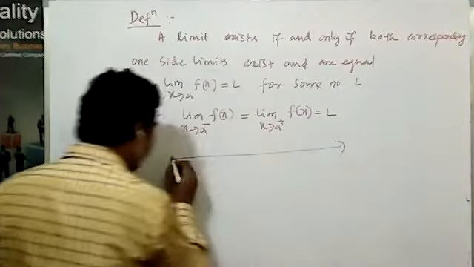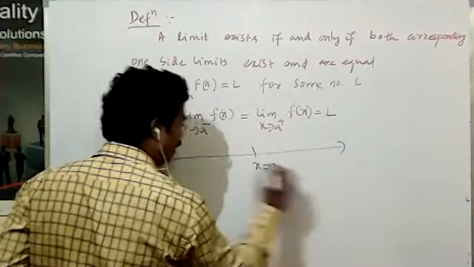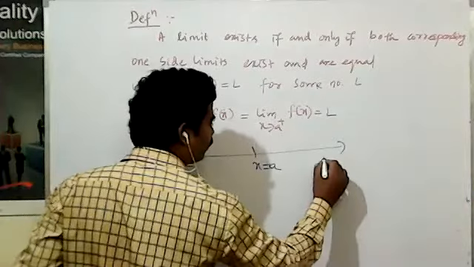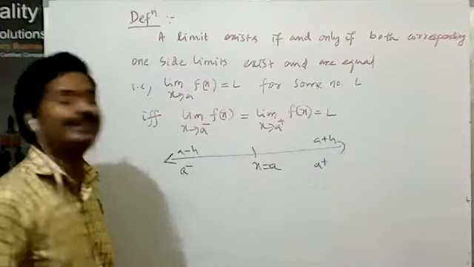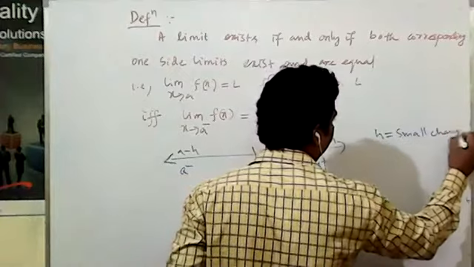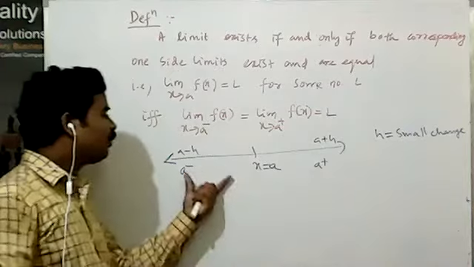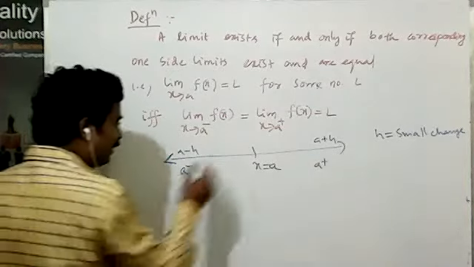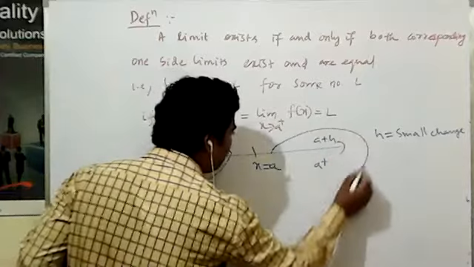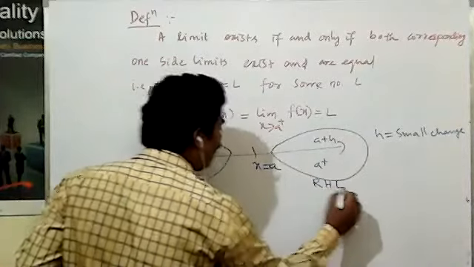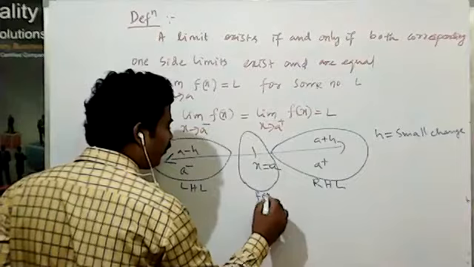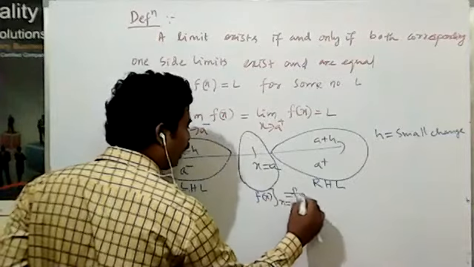That means here at x equal to a, a⁻ means a − h, and a⁺ means a + h. h is a small change, a small value. A small change on the left side, a small change on the right side. The limit value we take on the left side we call the left hand limit. The limit value we take on the right side we call the right hand limit. The value at x equal to a, that means f(a), we call the functional value.